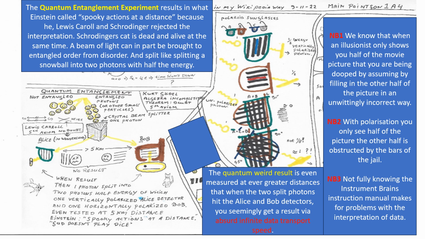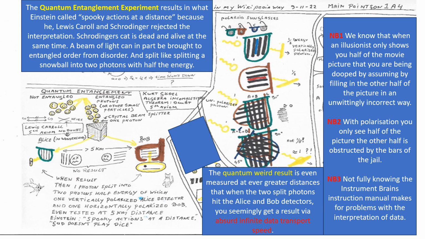Aligning disorganized photons in an orderly way is called entanglement. Such photons can be split into 2 photons of half energy. The quantum weird spooky action at a distance is especially at the right angle, when we get a result that the Alice detector shows a horizontal polarization, the Bob detector always shows it vertically. Seemingly instantaneous, infinite speed over ever greater distances is achieved.